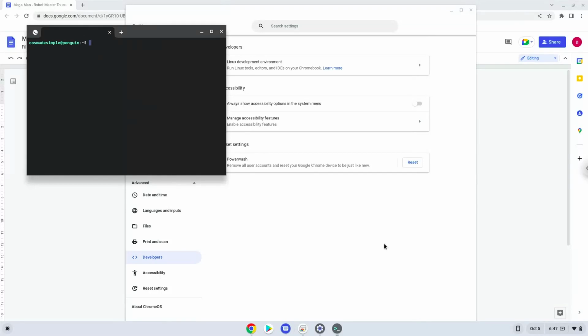Now that we have enabled Linux apps on our system, we will continue to the next step, which is to run several commands in a terminal that will install Wine. Wine is an application that allows us to install some Windows applications on a Chromebook. All the commands are in the video description.